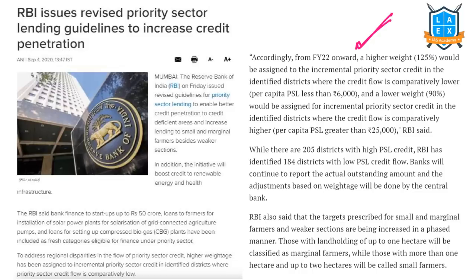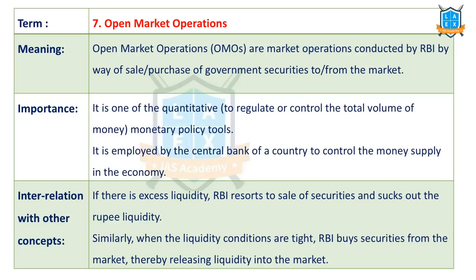The RBI said, yes, you are giving loans, but only in a few districts and a few areas. Now distribute them across various districts. Small and marginal farmers and weaker sections need to be given more loans. They are giving loans to the farming sector, but to whom? To the large farmers. Now the RBI wants the banks to lend money to small and marginal farmers also on a priority basis.